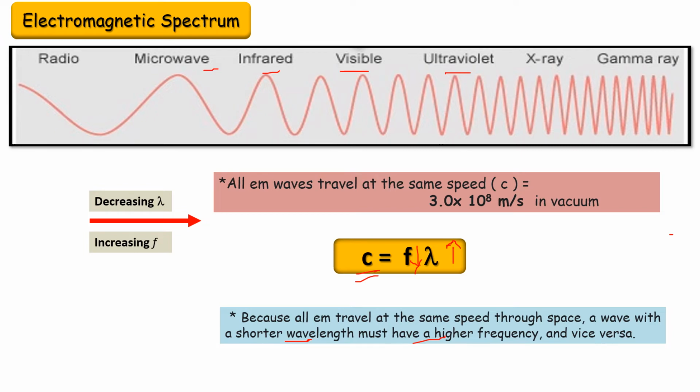So right now you have understood that the electromagnetic spectrum has a sequence, and the velocity of electromagnetic radiations is always constant in vacuum. In a medium it becomes a little less, and this is called the wave equation. So from left to right, the wavelength decreases and frequency increases.